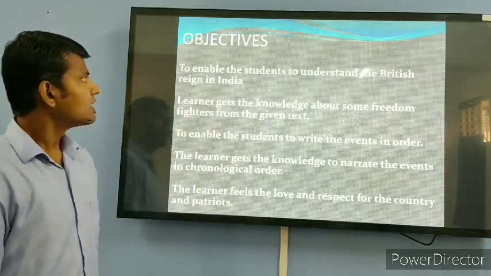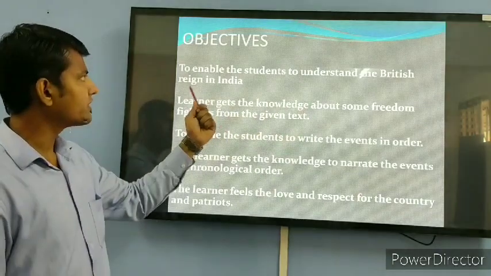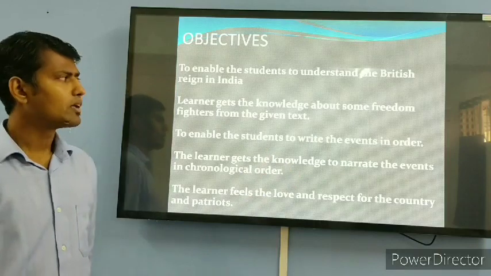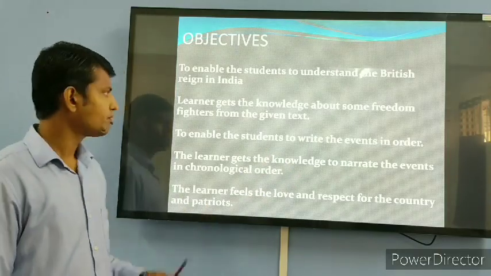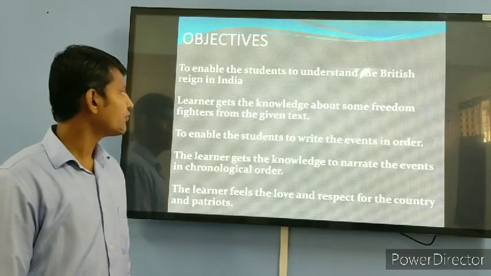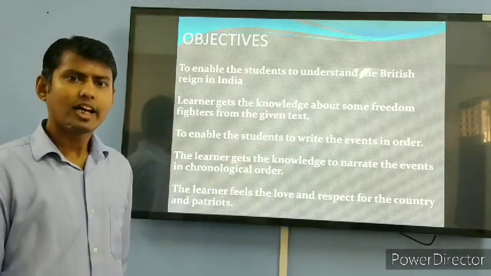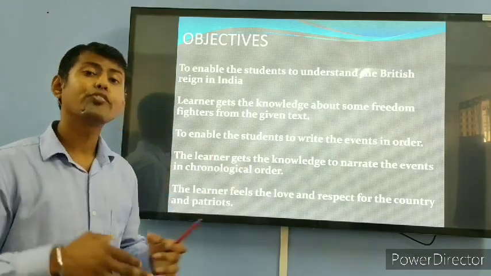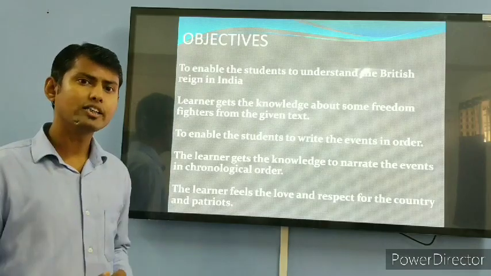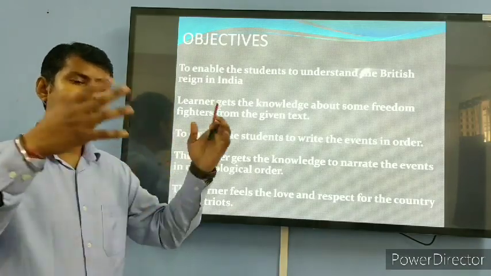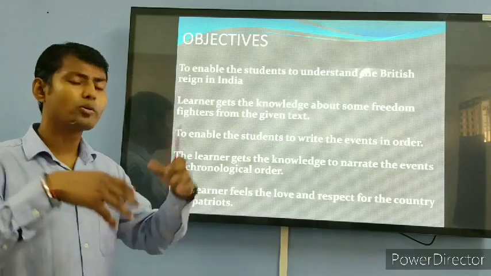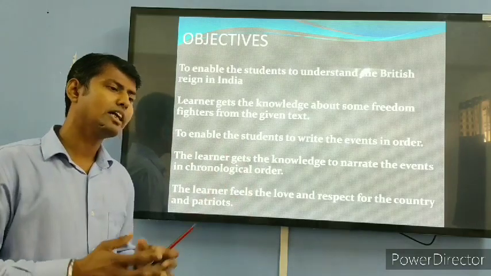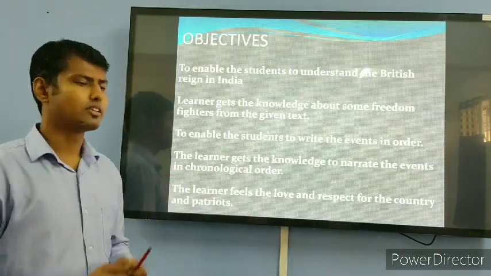So the first one is to enable the students to understand the British reign in India. Reign means the period of rule, for how long the Britishers ruled our country. Learners get the knowledge about some freedom fighters from the given text. You will see in the chapter we'll come across a lot of new freedom fighters, a lot of new leaders. Maybe you have not recognized those leaders, not able to know the names of the leaders. So in this chapter you'll have some new leaders we are not familiar with.